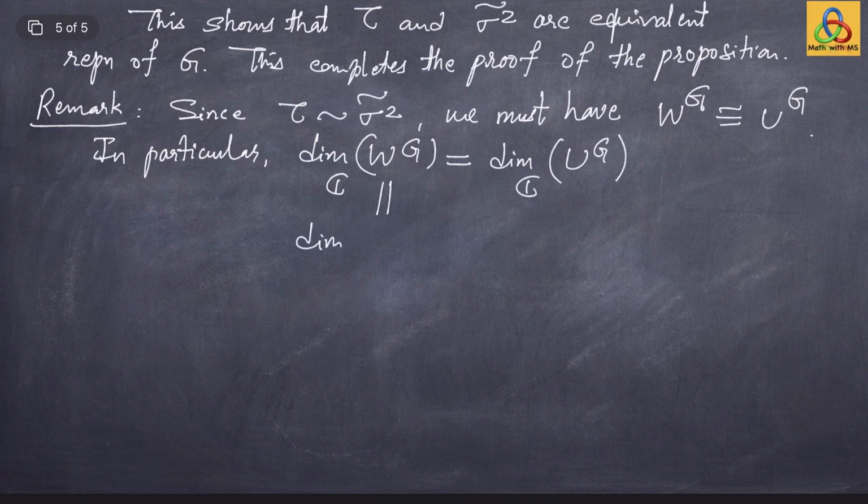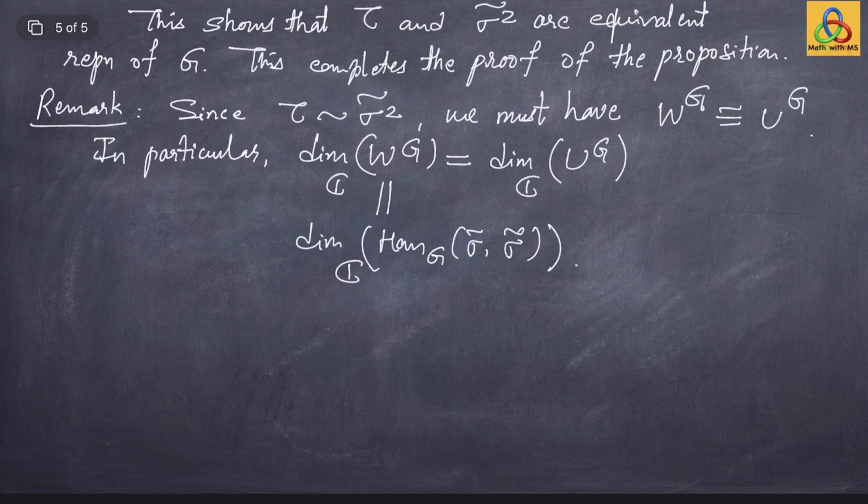Notice that W^G is the same as the centralizer algebra of the original action sigma from G to Sx. Therefore, the dimension of W^G over C as a vector space is the same as the dimension of Hom_G(sigma tilde, sigma tilde) over C.